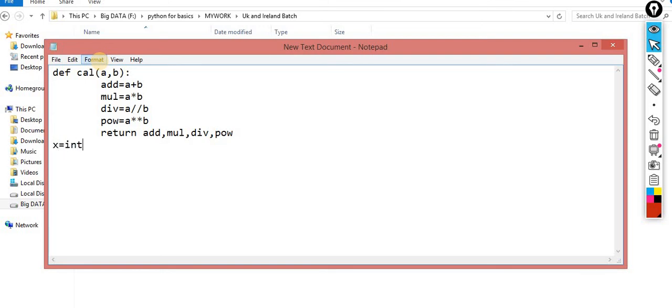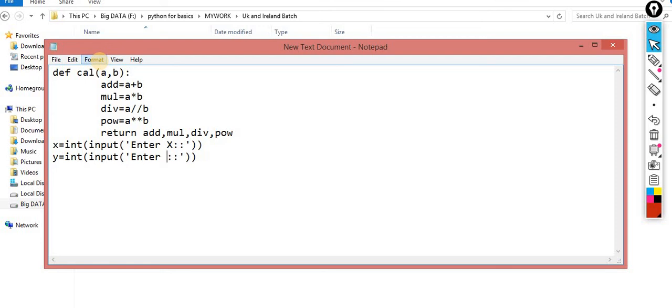When I call this function, I am taking two values, int of input, enter the first value x, and again y, for y you are taking another value, enter y.